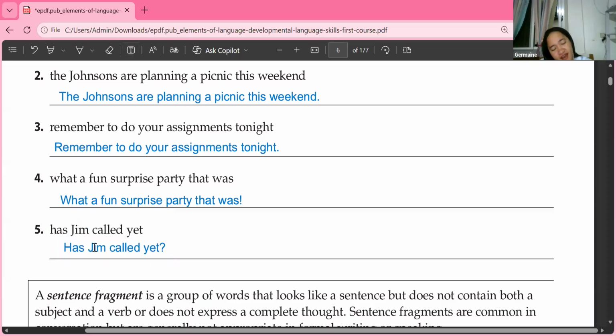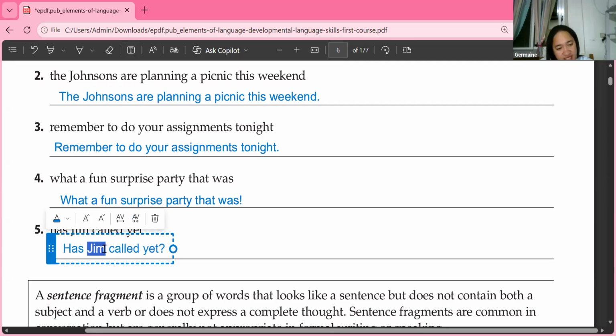Okay, so look at number 5. This is the correct way of writing it. By the way, Arga, why is Jim written in capital J? It is the name of a person. Very good. Exactly. It's a proper name, a specific name of a person. Okay, thank you, Arga, for that.